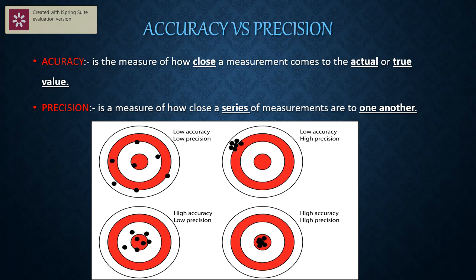For example, if he measures the mass of the beaker as 19.9, 20.1, 19.95, so this reading is called what? He is accurate, but he is not precise because all three readings are not close. That's why he is lacking in precision. So he is called a high accuracy and low precision example.